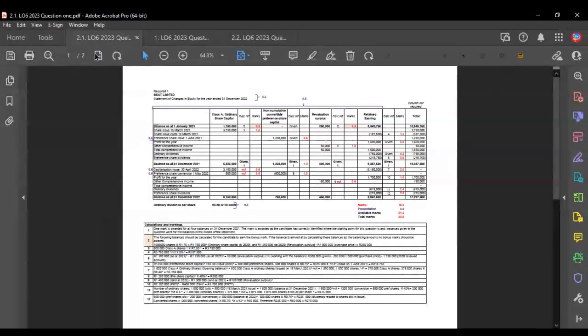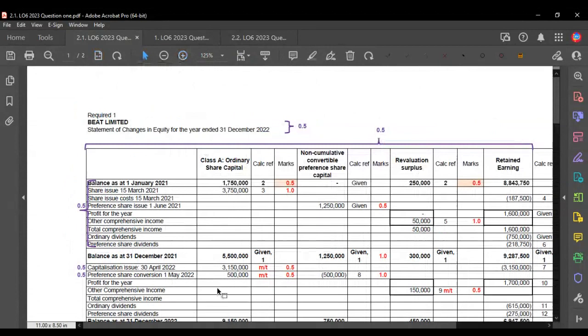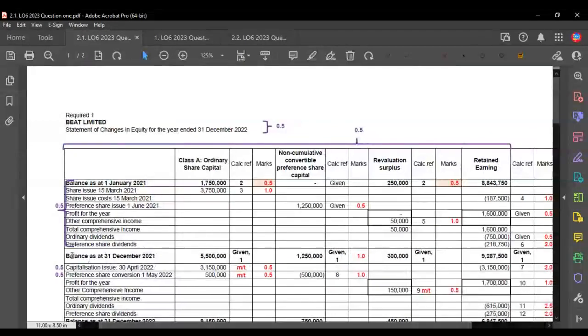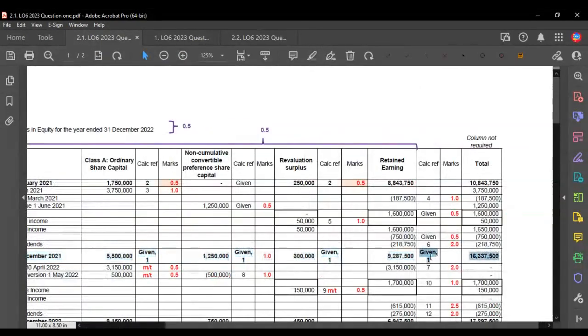And so I just want to jump to the solution. I'm just going to try and make the solution a little bit bigger for you guys so you can see. You'll see that in the solution, the balances that we got were just popped directly in the middle of the statement because we had identified that it was the middle of the statement.